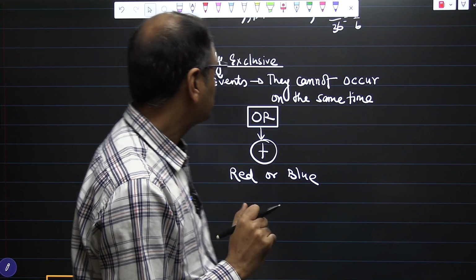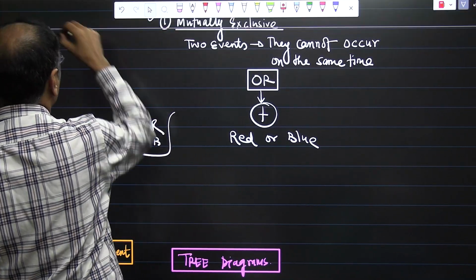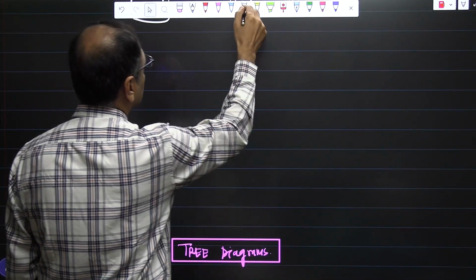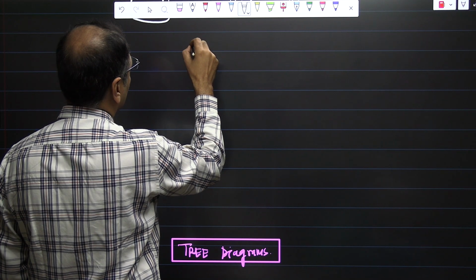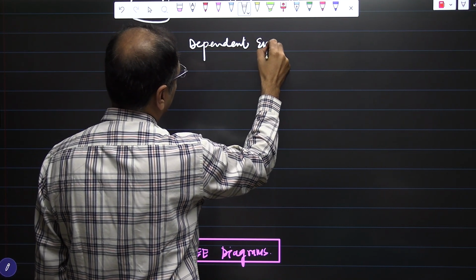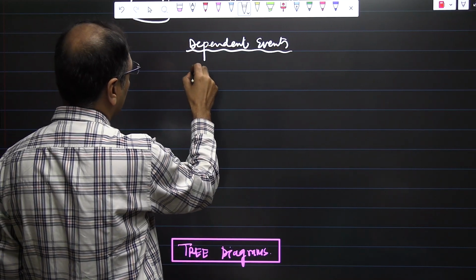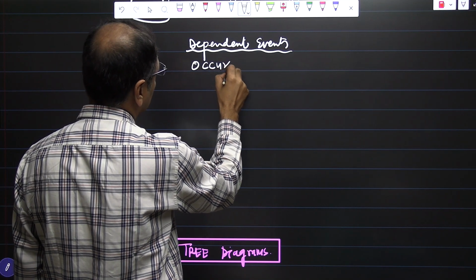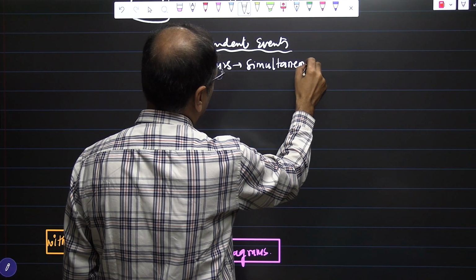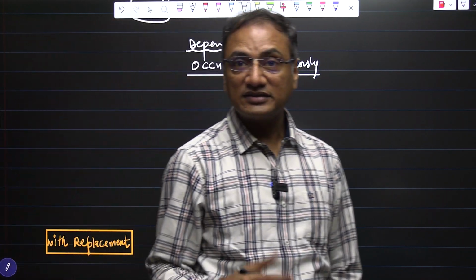The second thing is when we have something different, called dependent events. Dependent events means both the events can occur simultaneously.